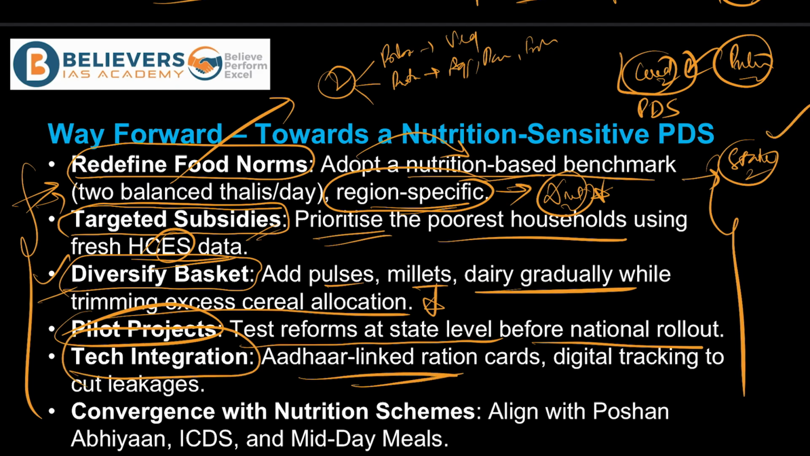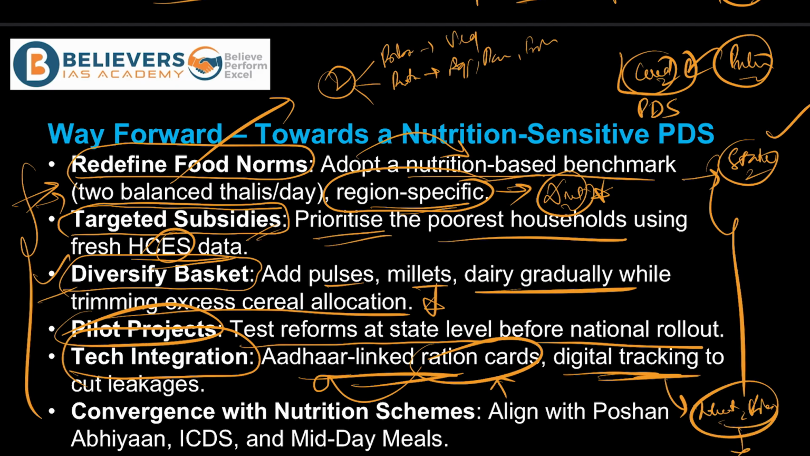And tech integration. Aadhaar linked ration cards, as in the ration cards that are presently available must be linked to Aadhaar, and also digital tracking of the people who benefit from the PDS has to be done, to ensure that the wheat or rice which people have taken from the PDS shops goes to that particular family itself. Usually what happens, people buy it from the PDS, right?